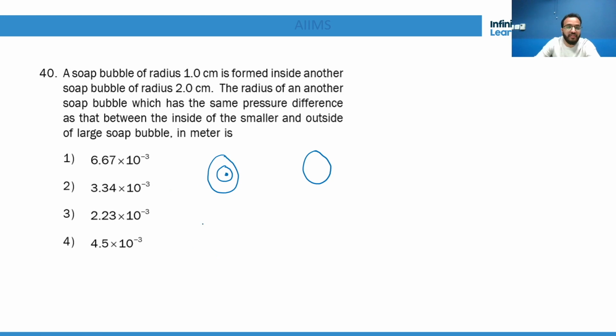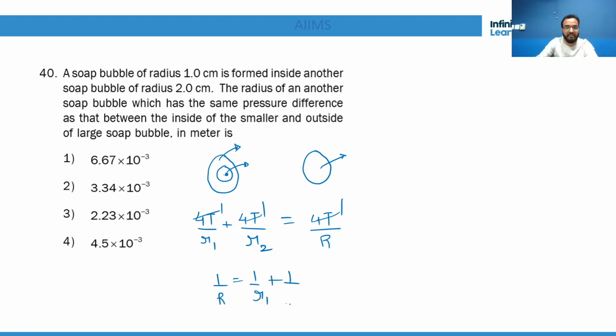It is 4T by r1 plus 4T by r2. That means the excess pressures of both bubbles are added. This is the final excess pressure inside the smaller bubble, which will be equal to 4T by r. Cancelled, so 1 by r will be 1 by r1 plus 1 by r2, and simply you can get the answer. Do you understand?